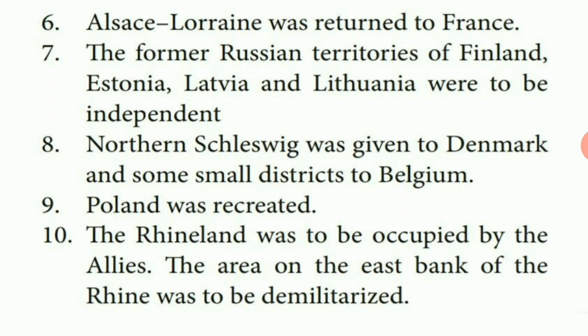Finland, Estonia, Latvia and Lithuania became independent. Next point, Northern Schleswig was given to Denmark and some small districts were given to Belgium.